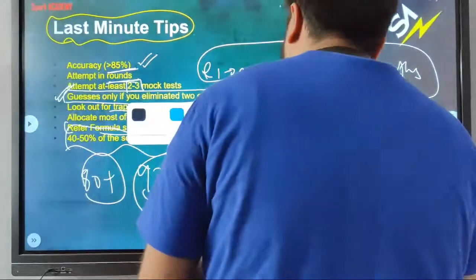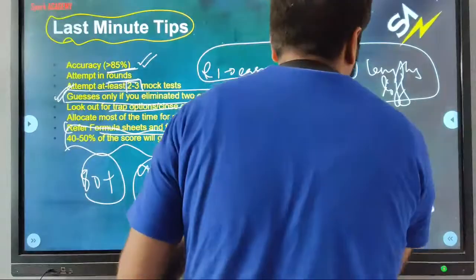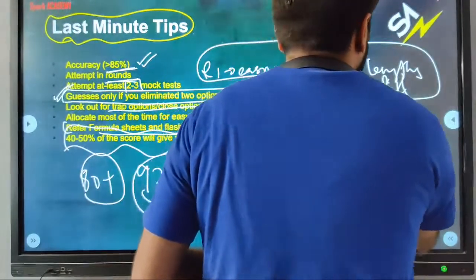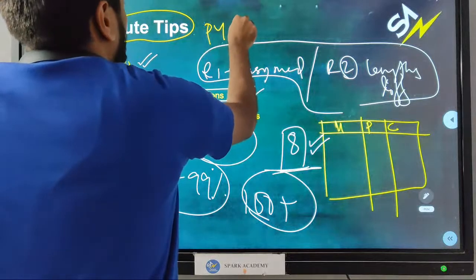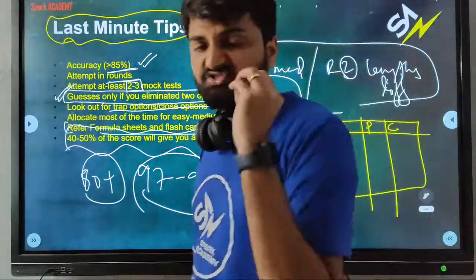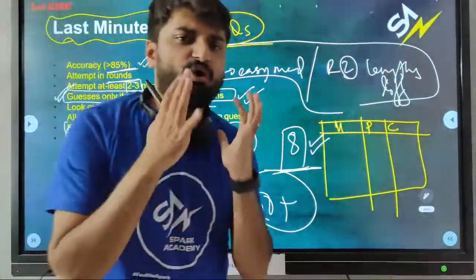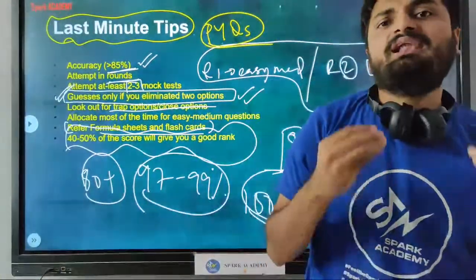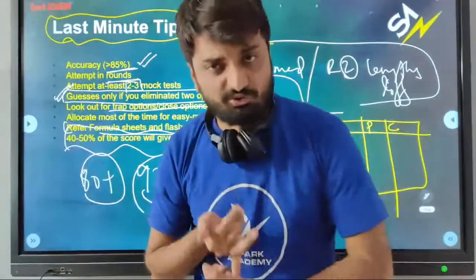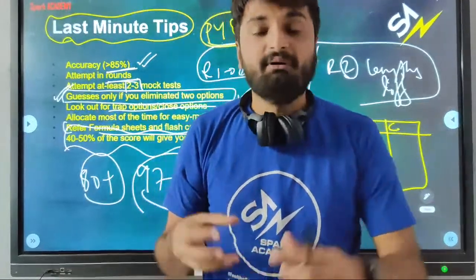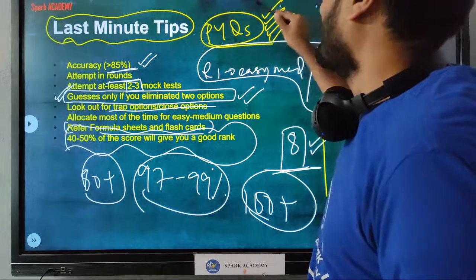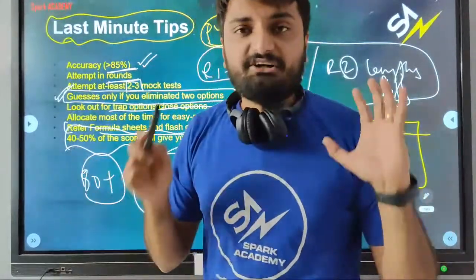If you want to make a timetable, every day you need to allocate time for all the subjects, math, physics and chemistry. Focus on the previous year questions. We are starting one series soon on previous year questions on our YouTube channel, so you can all avail those for free. And Spark Academy students, you who are attending our classroom coaching program or online coaching program, you can ask doubts. Try to solve all previous year questions now. That should be your goal.